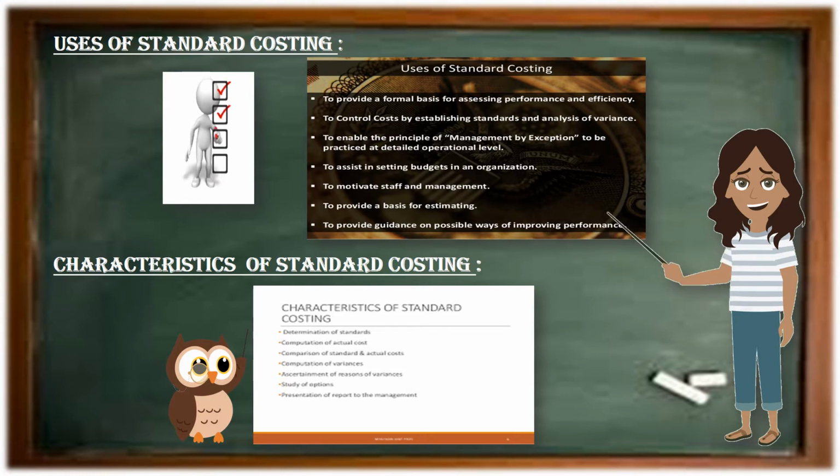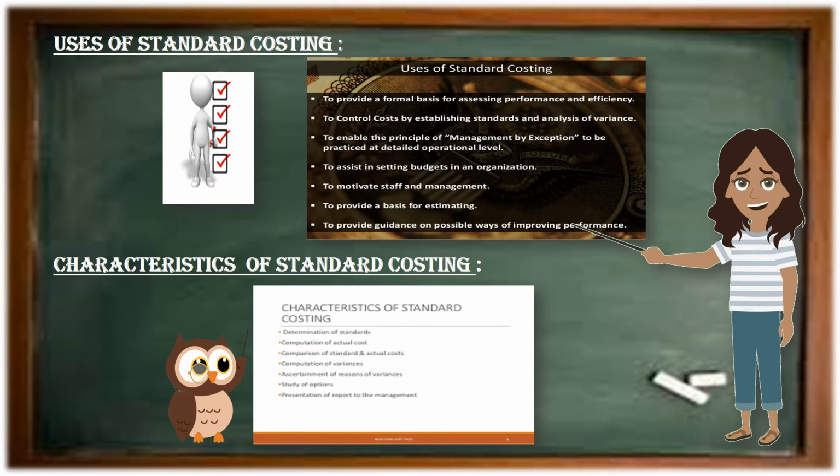Here, secondly, we are going to see the uses and characteristics of standard costing. Uses, first point, to provide a formal basis for assessing performance and efficiency. Second point, to control costs by establishing standards and analysis of variance. Third point, to enable the principle of management by exemption to be practiced at detailed operational level.